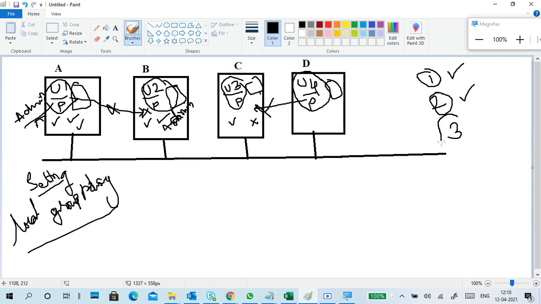Point number 3, the administrator of a particular PC can administrate, meaning control, their settings, policies, system installations, uninstallations, everything, by their local administrator only.